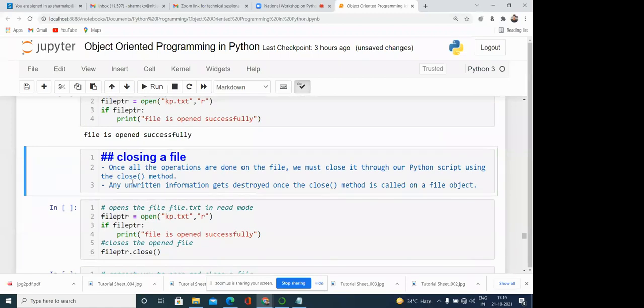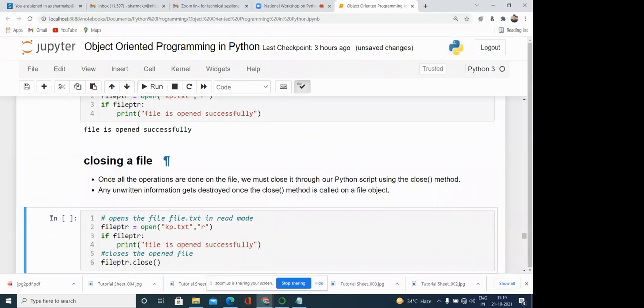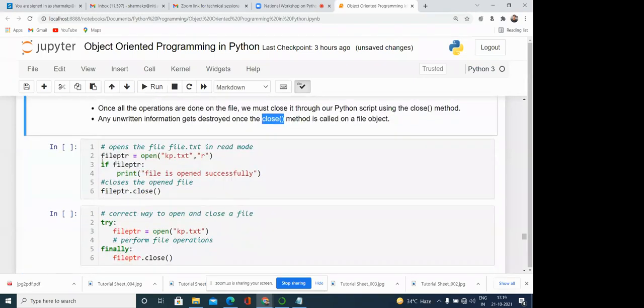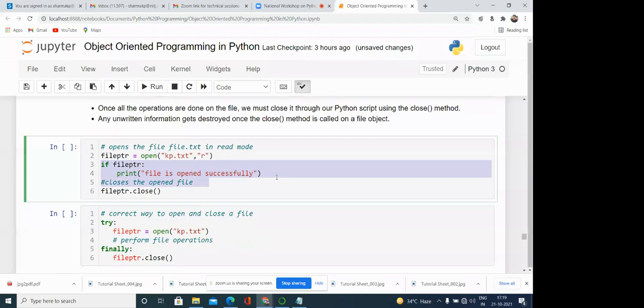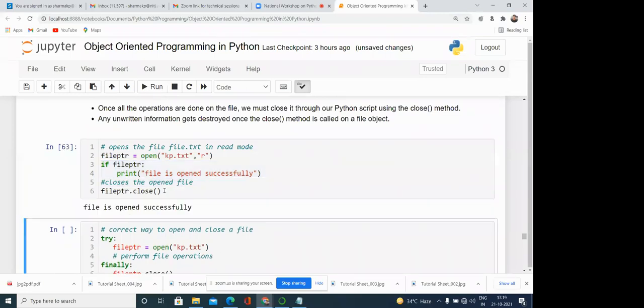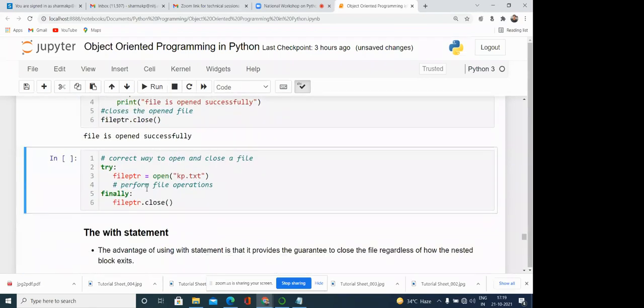Similarly, one more function is there, that is called close. If we have opened some file, then definitely we need to close it. So the function to close the file is close. Like we have opened file ptr is equal to open kp.txt, then r is there. Then if the file is open, then it is okay, we have opened it, and then we need to close it. So the file is opened successfully, and after that we have closed that particular file.